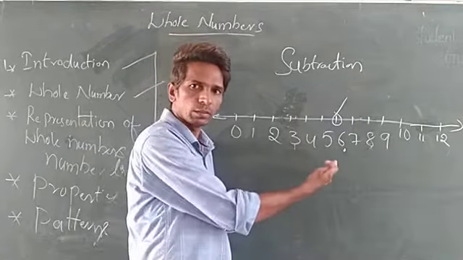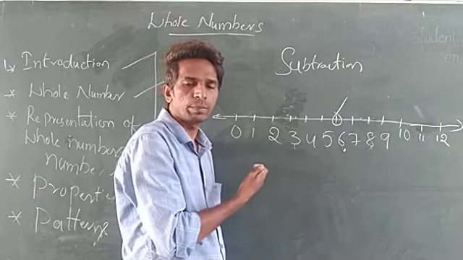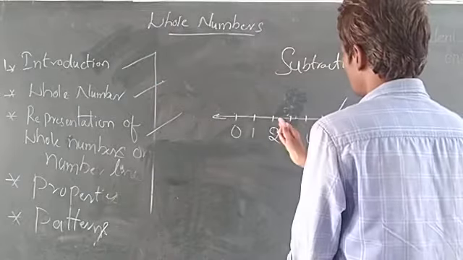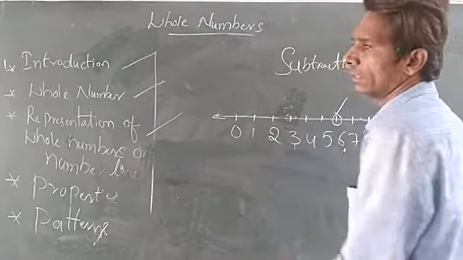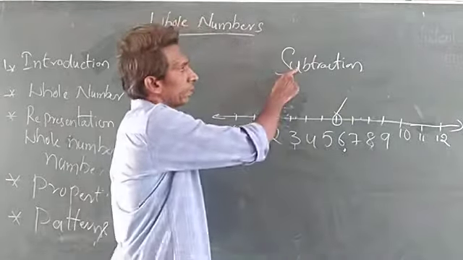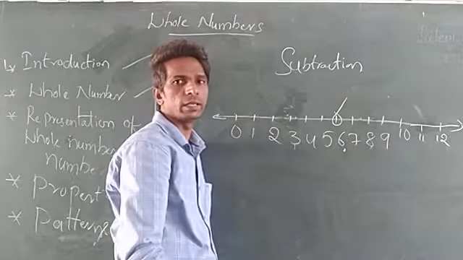So 2 means a number before. That means from 6 onwards, I want to get 2, so I want to go to the left side. If you want to do subtraction, from the position of the number you go to the left side.